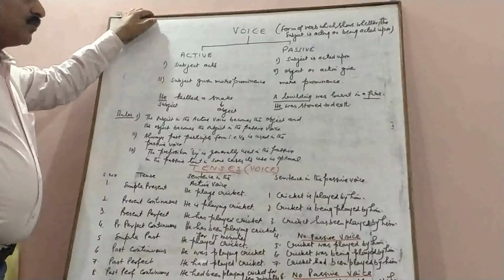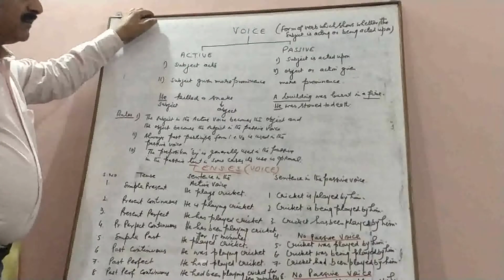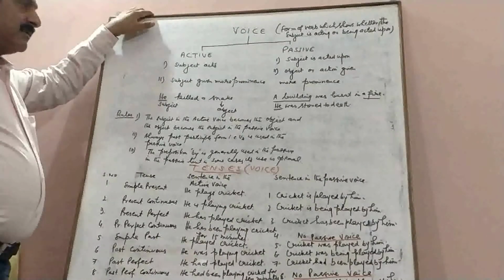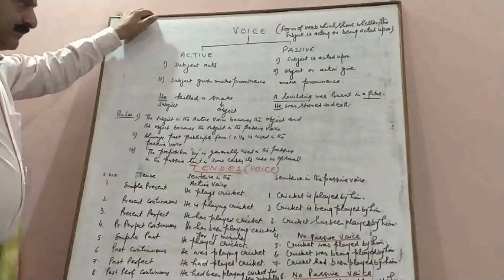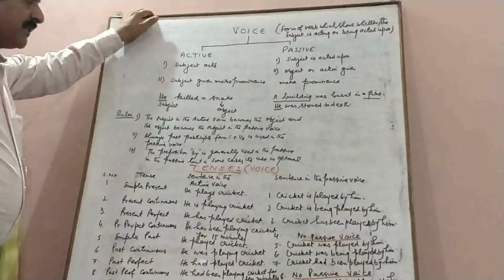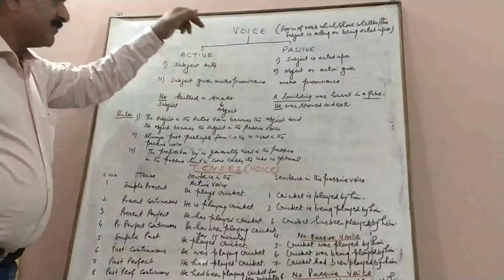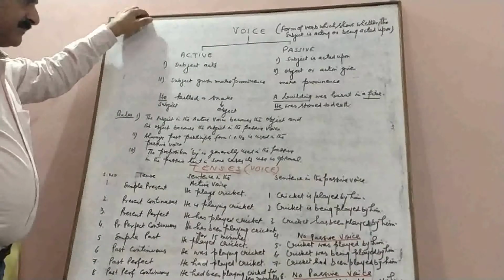Similarly, he was stoned to death. Here, the action is more prominent than the subject. So, we are using the passive voice, and he as a subject has suffered action.